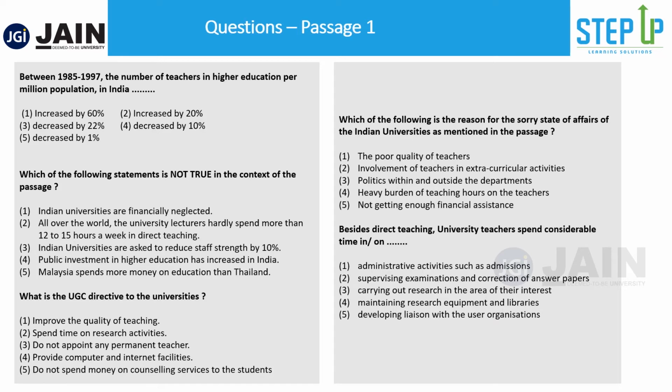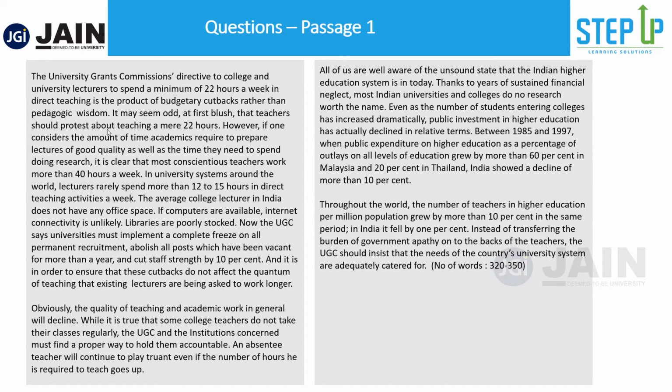The question number 1 says, between 1985 to 1997, the number of teachers in higher education per million population in India dash. That means it's a very simple, straightforward question, just asking you what happened to the number of teachers in higher ed between 1985 to 1997. While you may remember this from the passage, I would strongly suggest you just refer to the passage instead of relying on your memory. So let's go back and see where it was written. By now you should have a mental map as to where it was written.